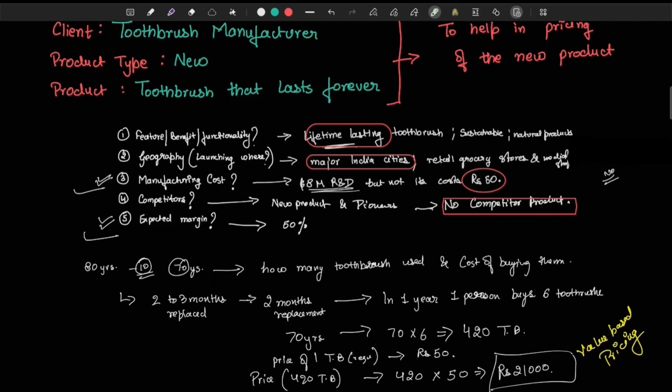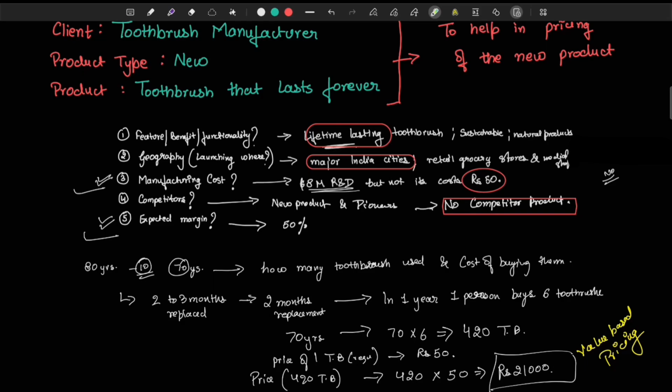However, the customer would not likely pay the entire future benefit upfront. So, we can suggest the client apply a discount factor or behavioral adjustments, or any subscription based model. Considering affordability, customer perception, and the company's expected 50% margin, the practical launch price could be positioned in the premium range. Now, once you have done all the calculations and come up with the final answer, you have everything structured. Finish with a structured approach that summarizes everything you have done along with any recommendations that you have.